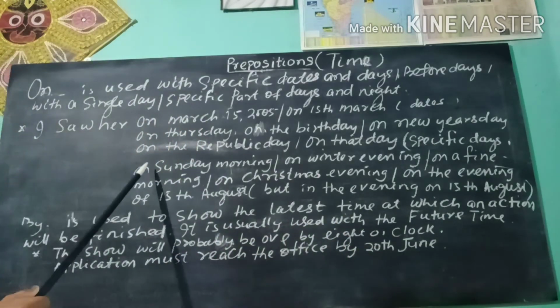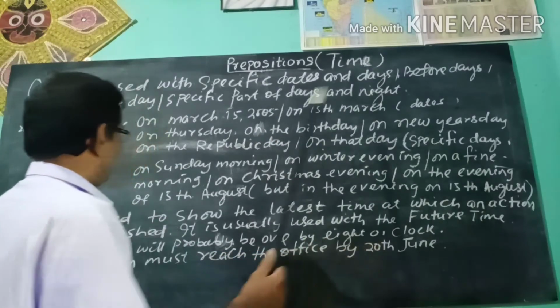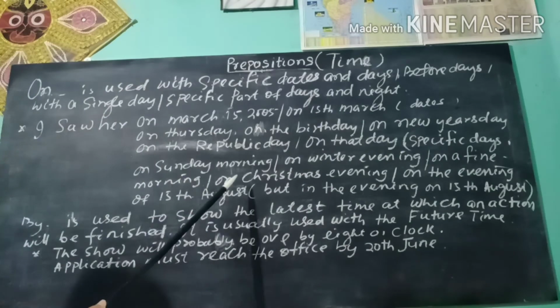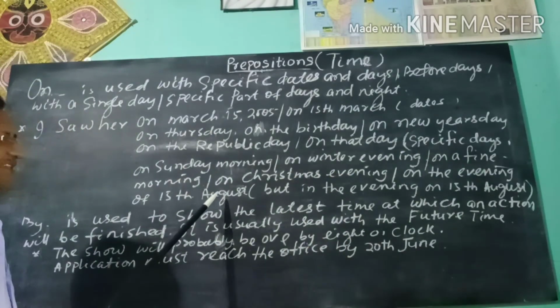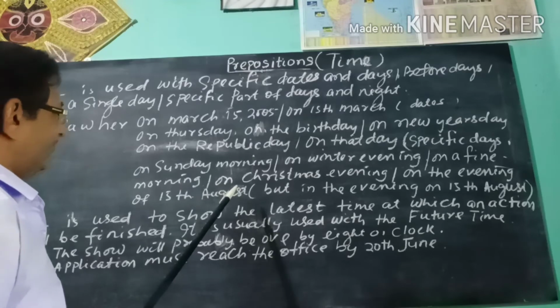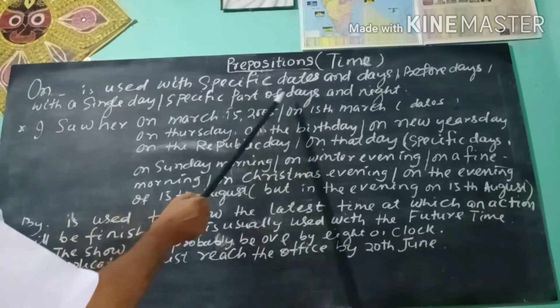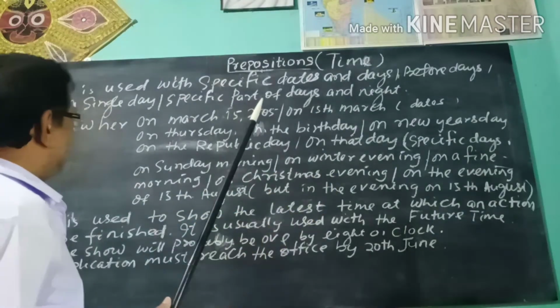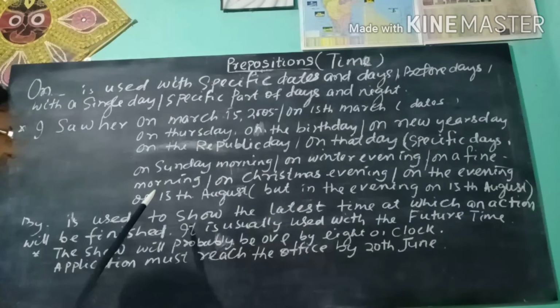Next, on Sunday morning, on a winter evening, on a fine morning, on Christmas evening, on the evening of 15th August. Here, on is used for specific parts of days and nights.